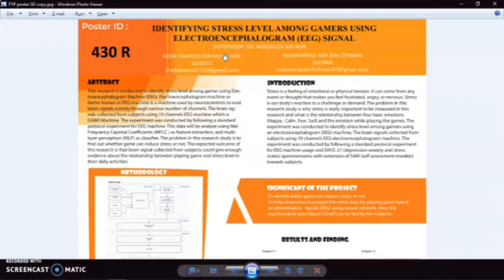And what we have added here, we are not going to conclude this research based only on the results from this EEG machine. What we want to do, we have done the DASS21 questionnaire to make sure the result from this side and that side will tally, so that we can conclude from there.